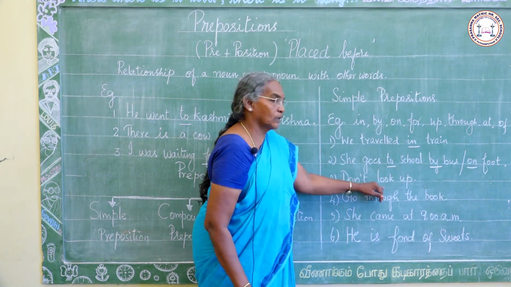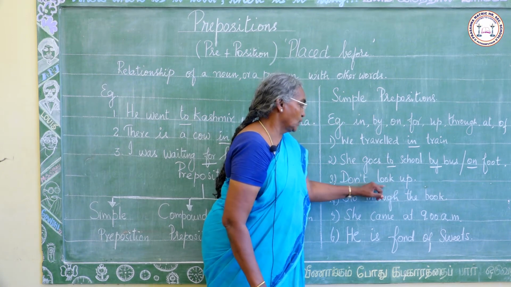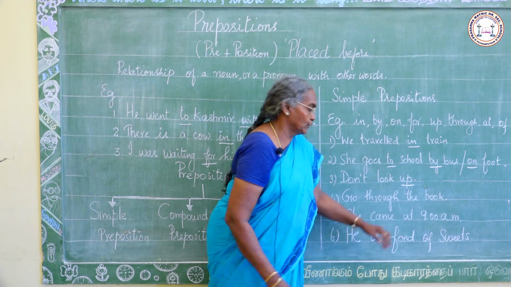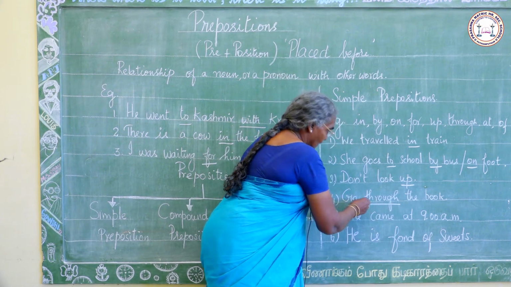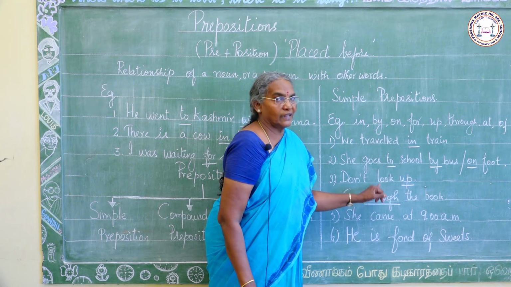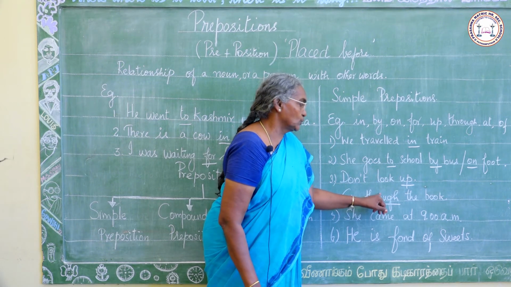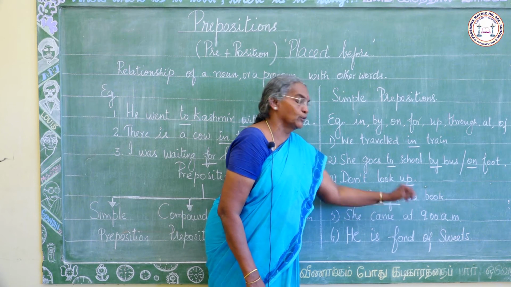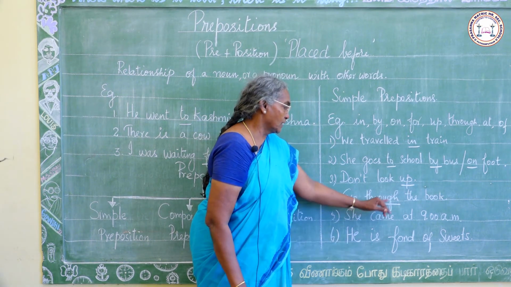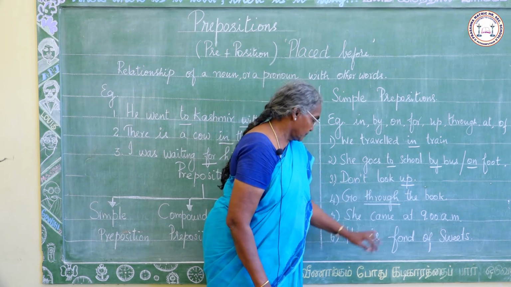Then, don't look up. Up is a preposition. Go through the book. Through seems to be a long word, but it has only one syllable. Go through the book. Go through means read the book.